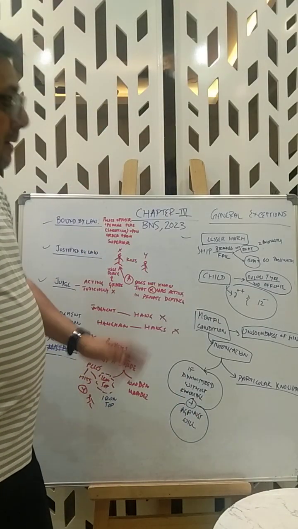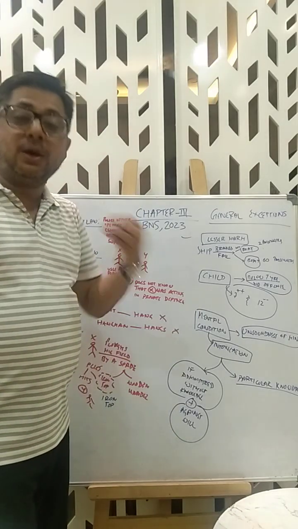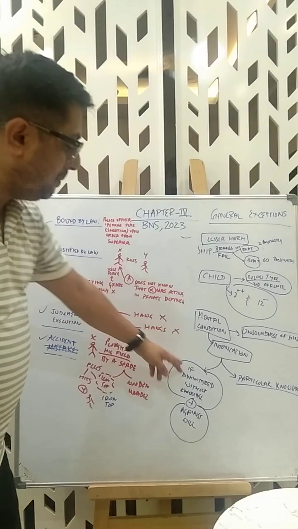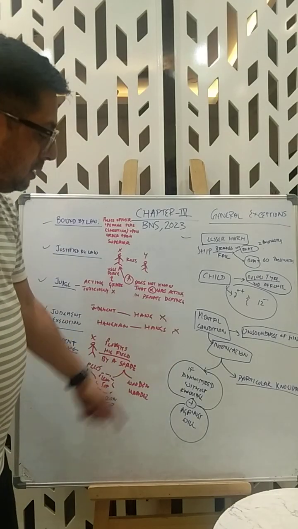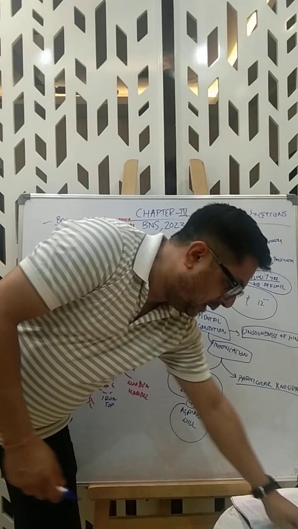Next comes the mental condition. Mental condition would have the unsoundness of mind. If someone, while doing an act, is suffering from unsoundness of mind, is protected. Intoxication, understand 2 basic things. First, administration without knowledge and against will. So they should sum up whatever we have learned today.